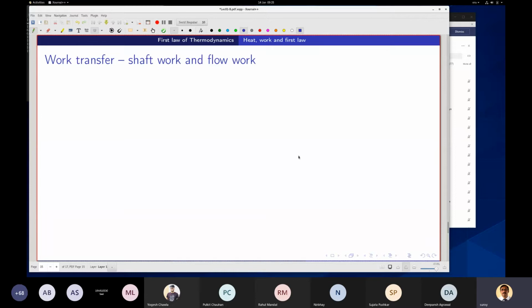Now the other concept is the flow work. What is the flow work? Say I have something like this.